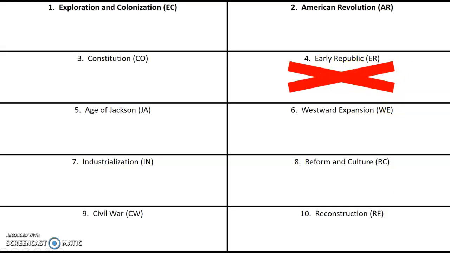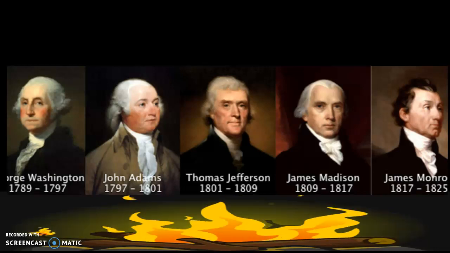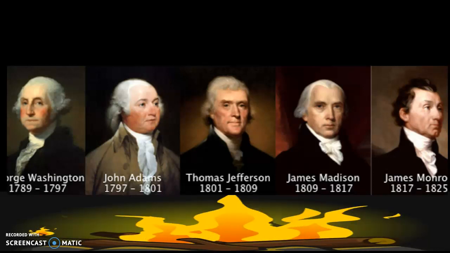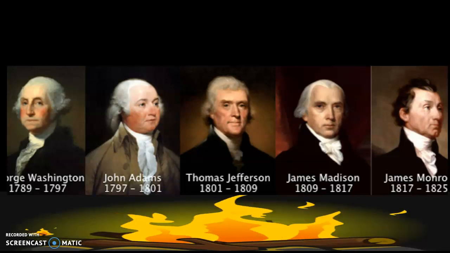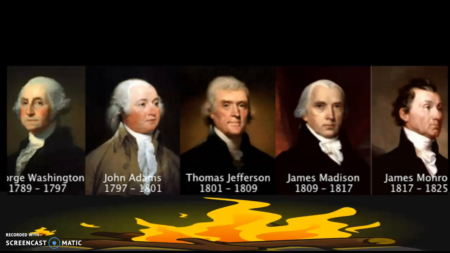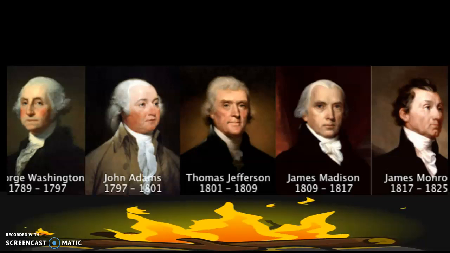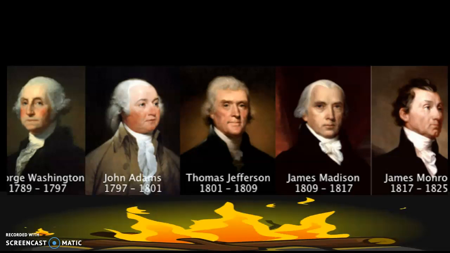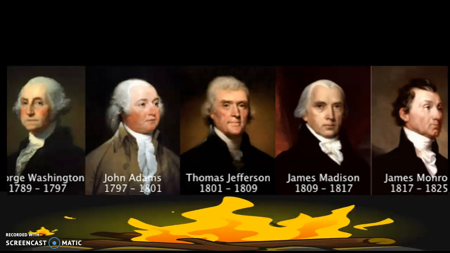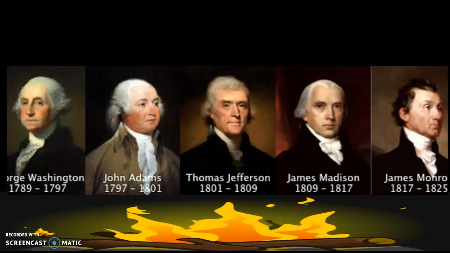So the Early Republic happens after the Constitutional era, and it pretty much starts with the election of George Washington when he takes office, 1789, and the Bill of Rights has not been ratified yet. Washington takes office and becomes America's first president, and he is still to this day the only president to be unanimously voted in as president. Like nobody voted against him. He was unanimously voted in.